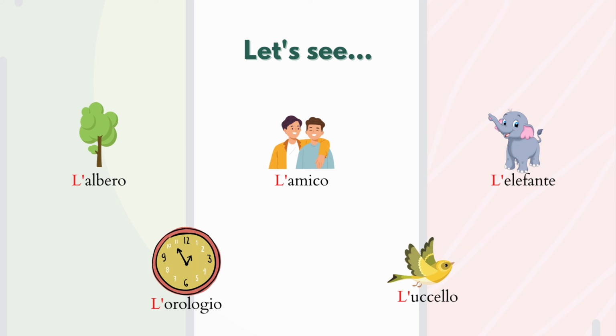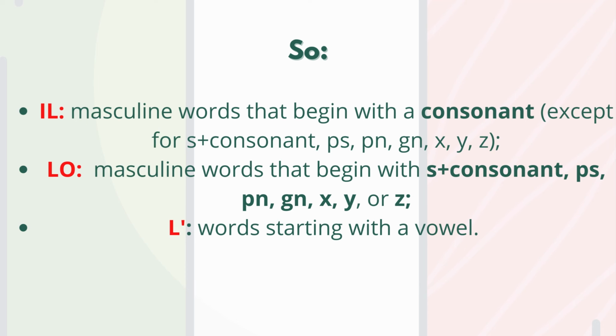So to summarize everything, we can say il goes with masculine words that begin with a consonant. So almost always for masculine words it will be il, but there are some exceptions like lo, for masculine words that begin with s plus consonant, ps, pn, gn, x, y, z. Then we have L with apostrophe that goes with words starting with a vowel.